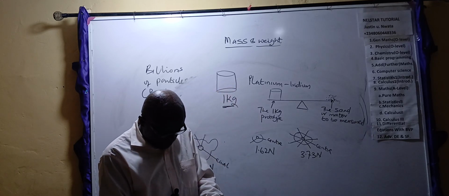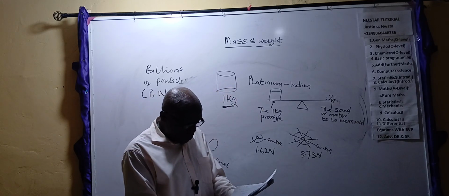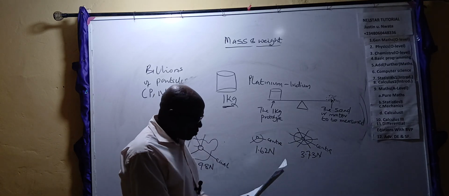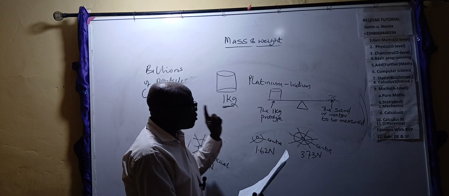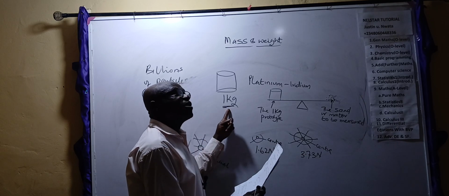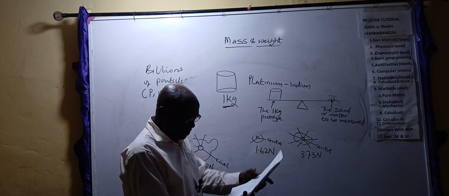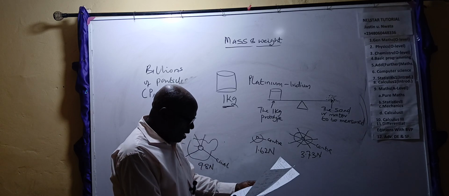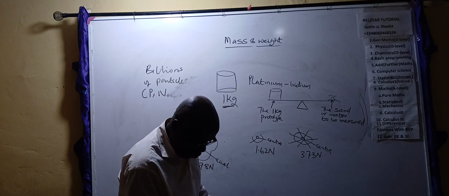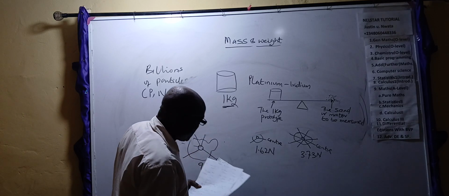Now, this prototype, as I told you, is kept in France. Scientists need to make comparisons all over the world because that's why the world came together to agree on what is 1 kilogram. If you know what is 1 kilogram, automatically you can get what is 2, 3, 4, 5 kilogram. And this 1 kilogram of mass, as I told you, was measured on Earth here.